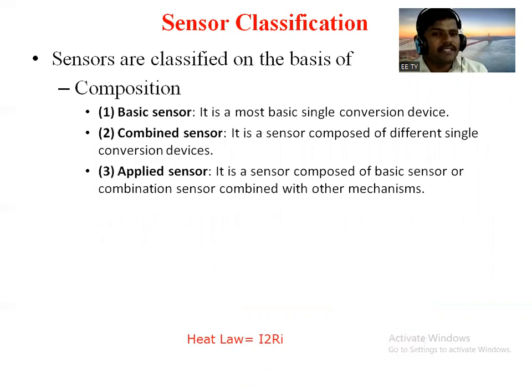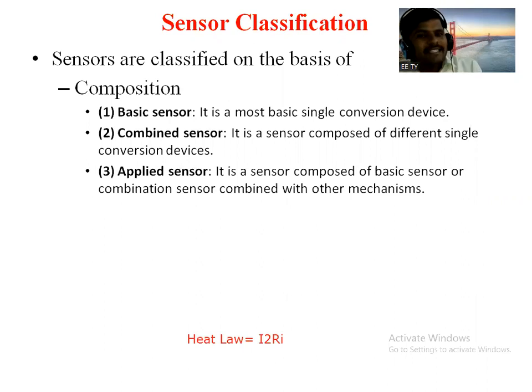So in the case of a basic sensor, this is the most basic signal conversion device. जे काय basic sensor आहेत, this is just a signal conversion device. That means it senses the object. Suppose it is sensing a pressure, it will convert that pressure to an electric signal. Similarly, if it is used for temperature sensing, it will sense the temperature and it is converted into an electrical signal.